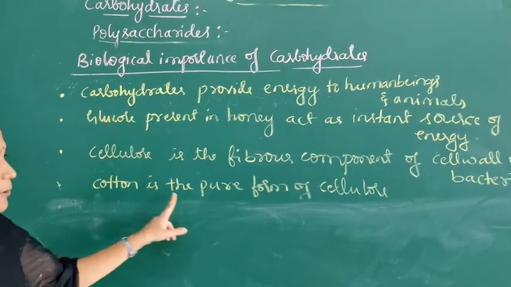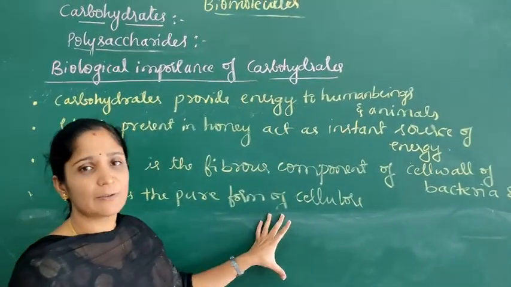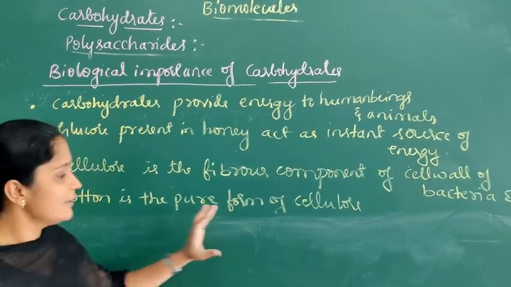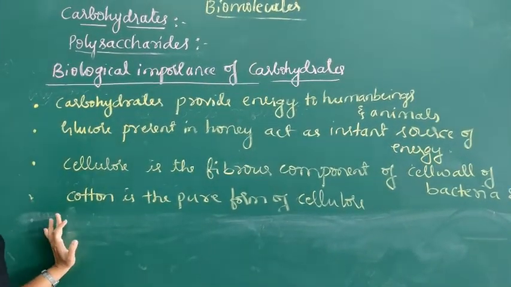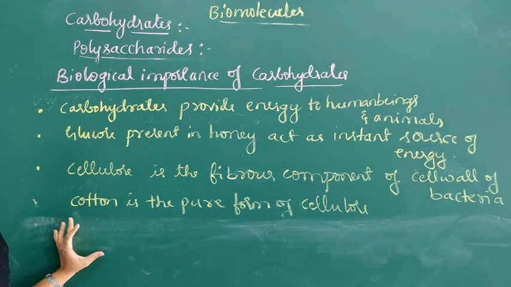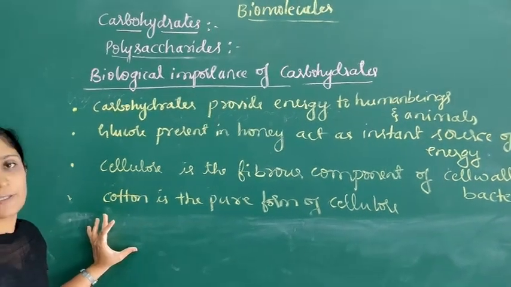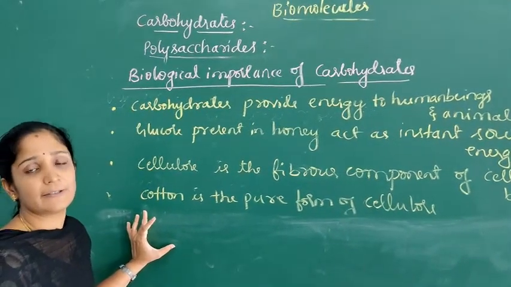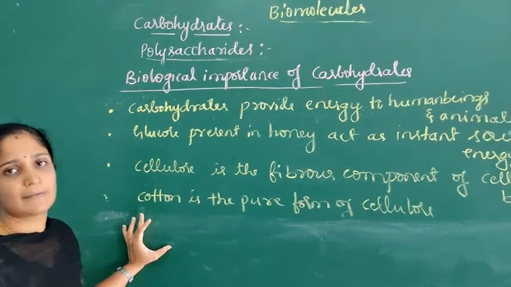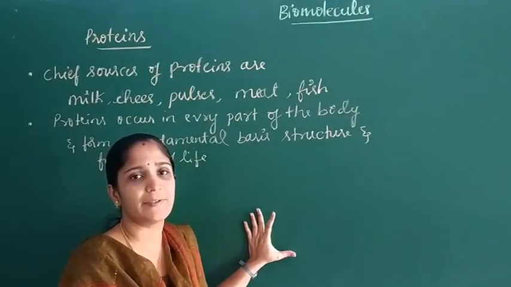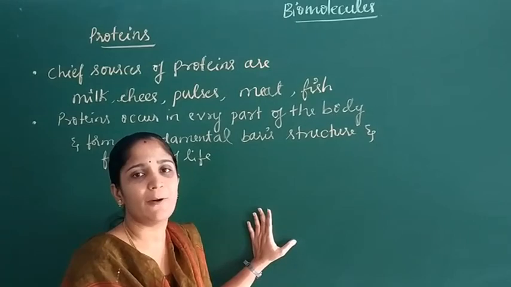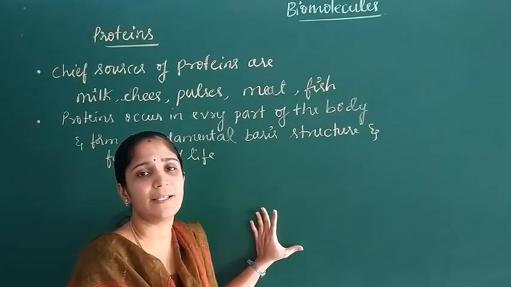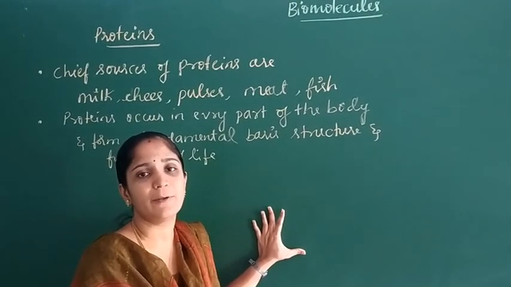Cotton is the pure form of cellulose. It is used in the textile industries. Aldopentoses like D-ribose and 2-deoxyribose are components of nucleic acids. They act as nucleotides.